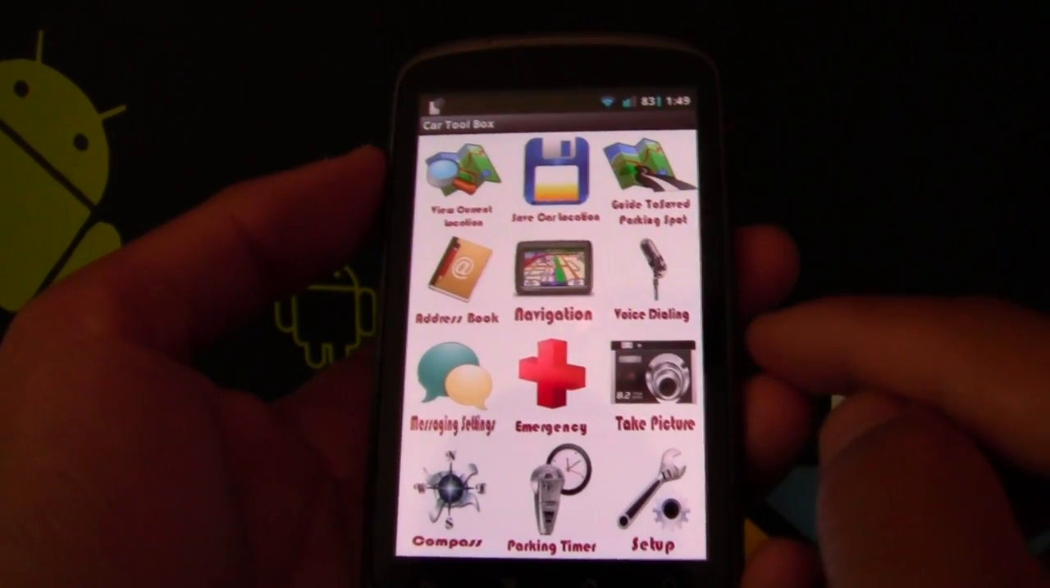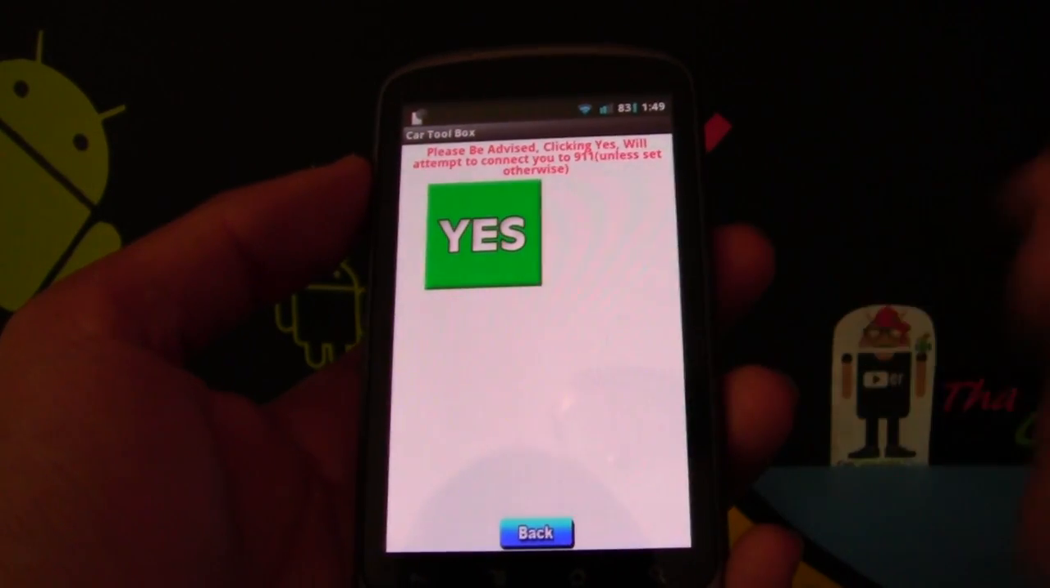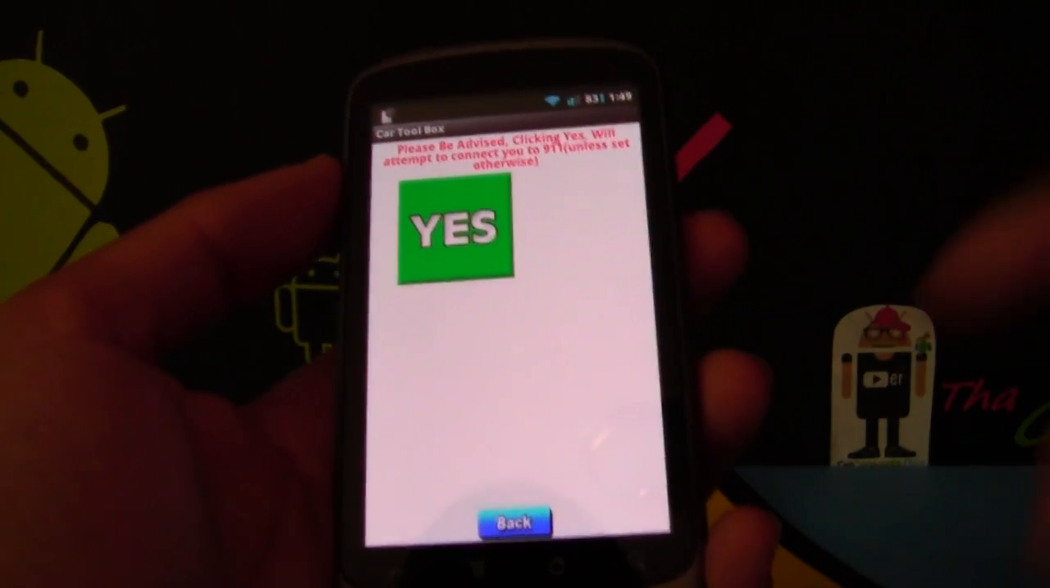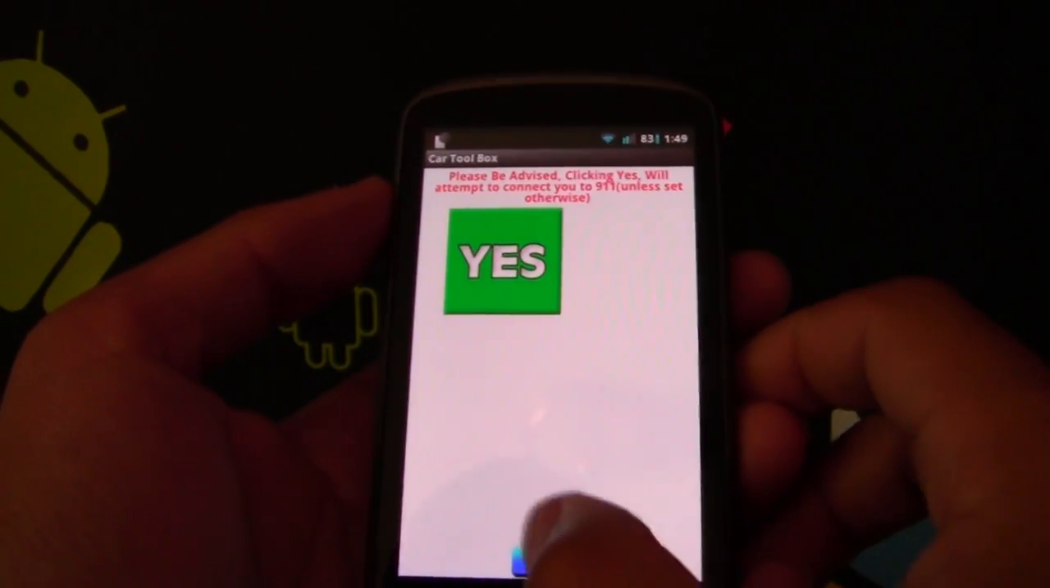Emergency. Obviously, if you're having an emergency, you can just click on this big button to press. So you're not fumbling through your phone, trying to unlock it, go to the dialer, go 911. This is a quick way to just go 1 and 2, and you're there for the emergency call.